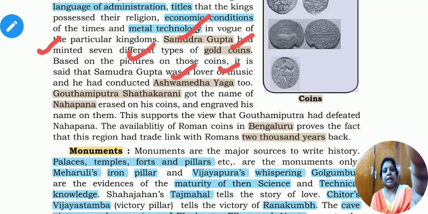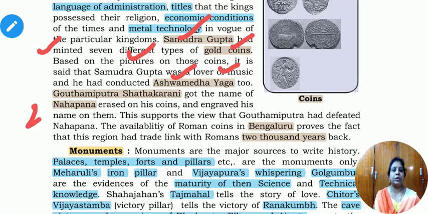Then the second example is Gautami Putra Shatakarni. He was a famous ruler who erased the name of Nahapana on coins and engraved his own name on them. This supports the view that Gautami Putra Shatakarni defeated Nahapana, and it tells us about his great conquering ability and how he was a great conqueror.